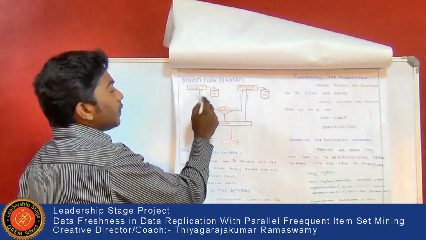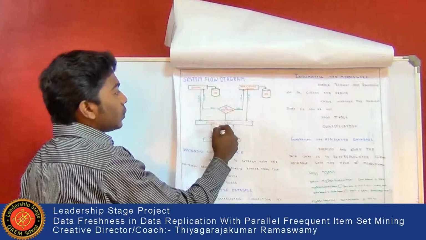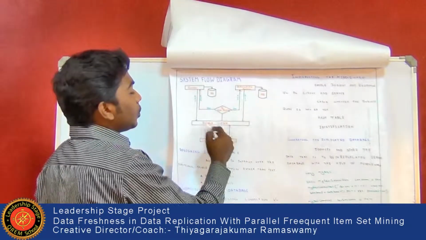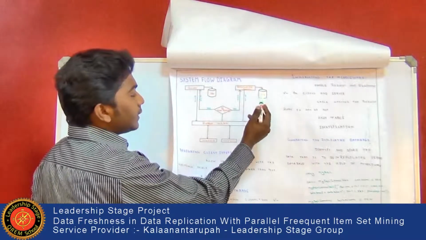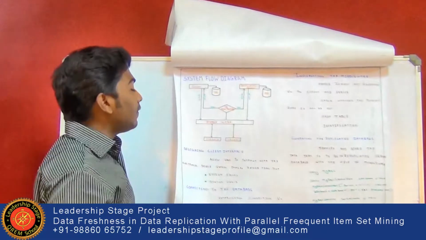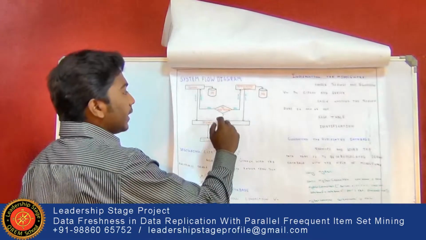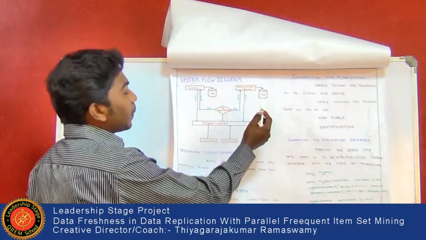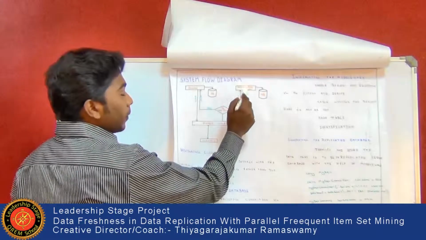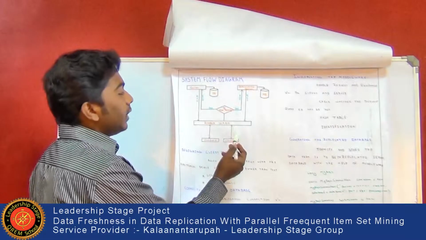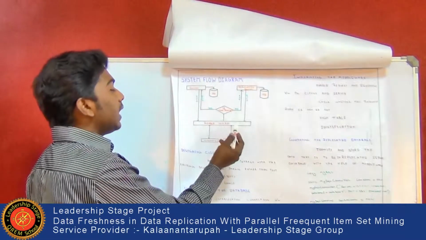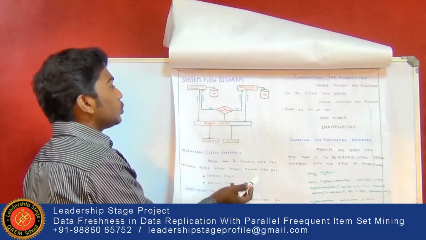The server gets the data and transfers it to the replicated server through the middleware, and then the data is stored in the replicated database. After that, if the client requests, the data is transferred to the subserver. Once the subserver is busy, the middleware identifies that and transfers the request to the server.